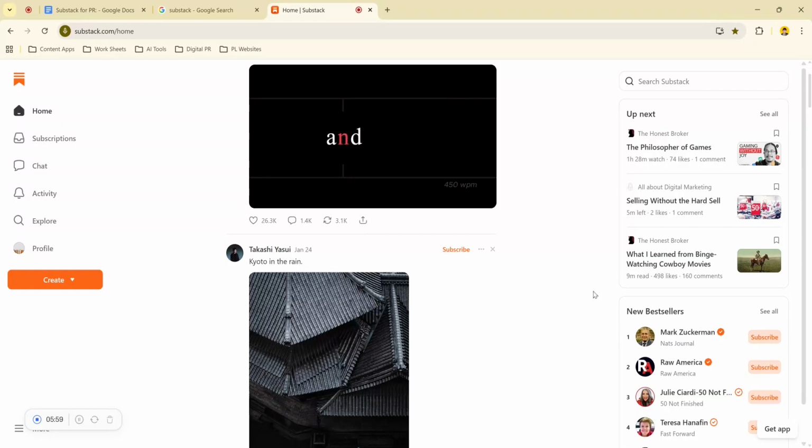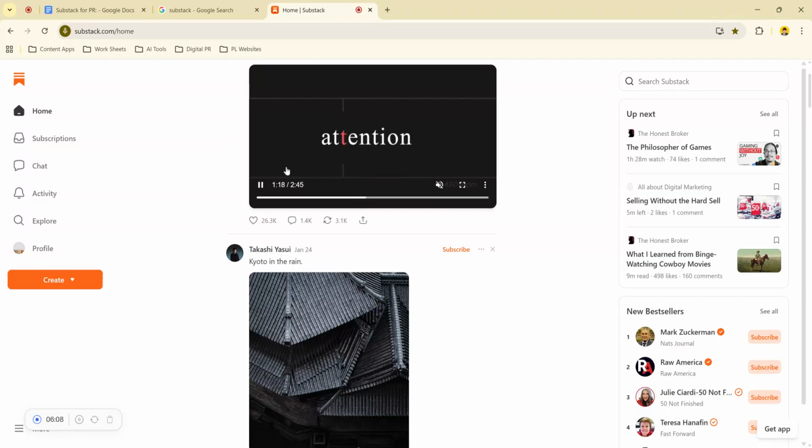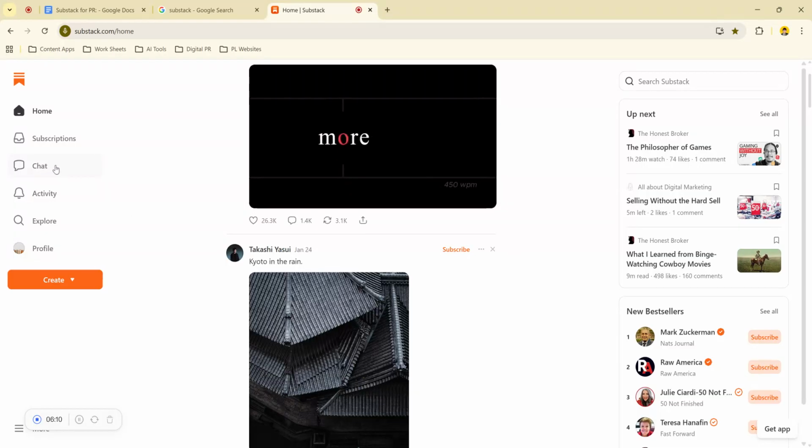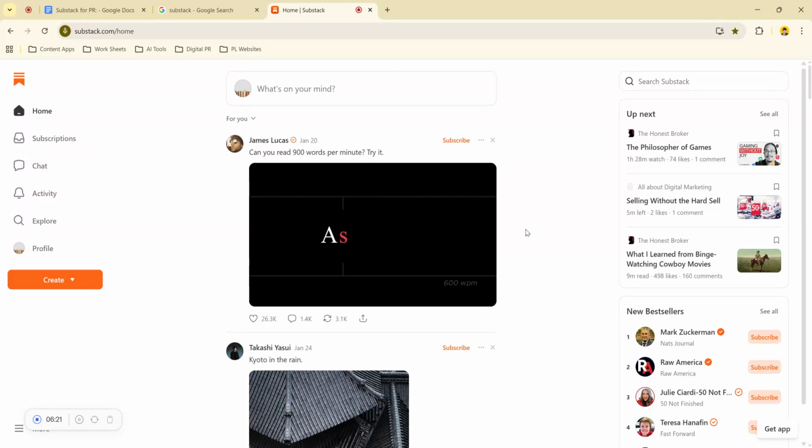You can also discover journalists on Substack, follow writers in your niche, see what topics they are covering, and even interact via chat if they allow it. Because the chat function isn't always there for you, so you have to check first. So it's essentially you building a mini media network that you control, and that is extremely powerful in PR.